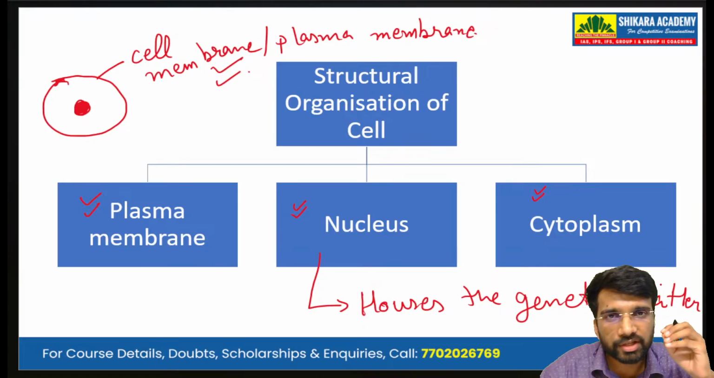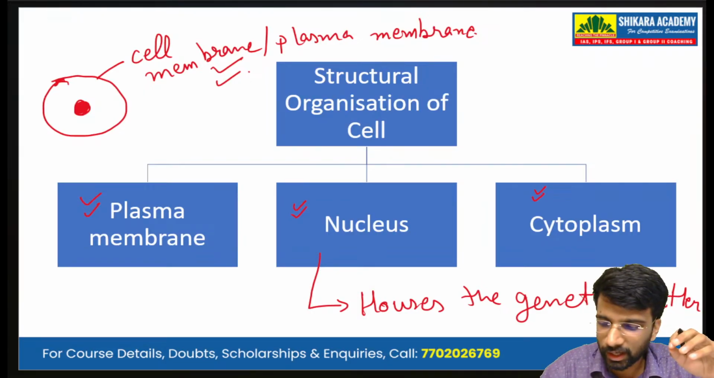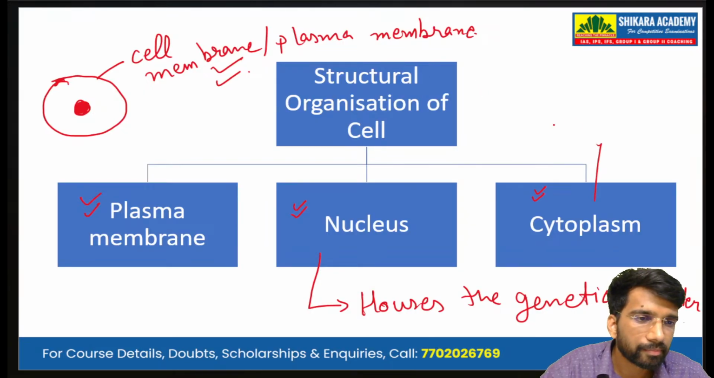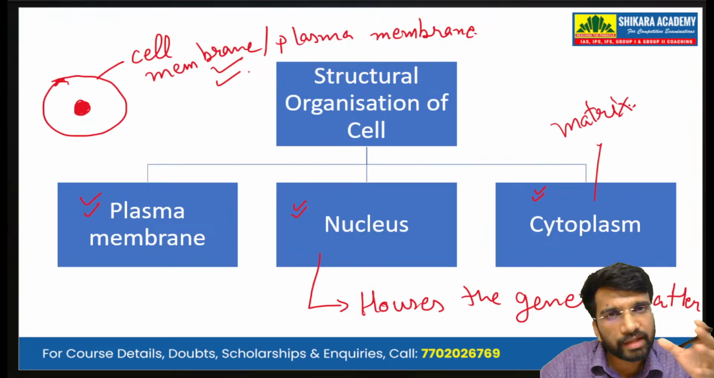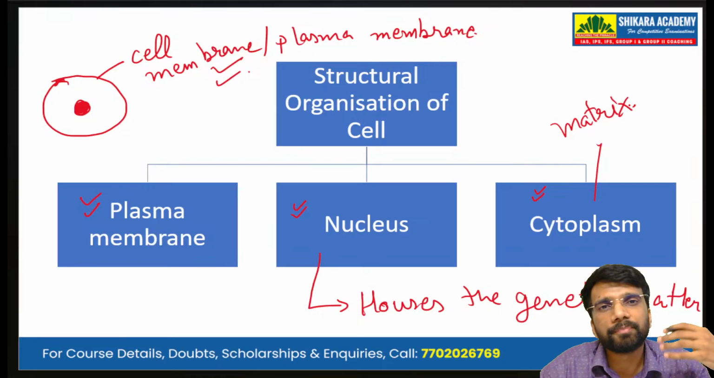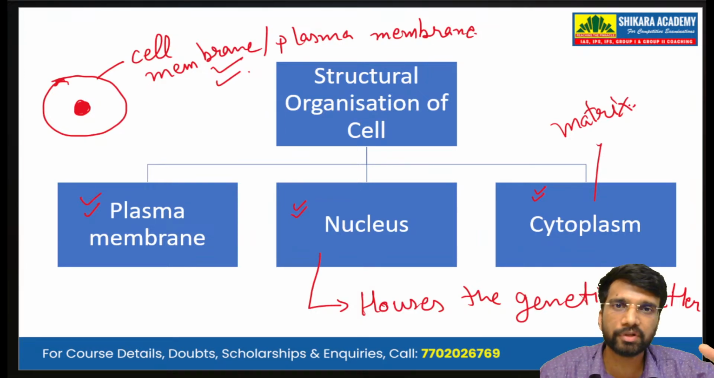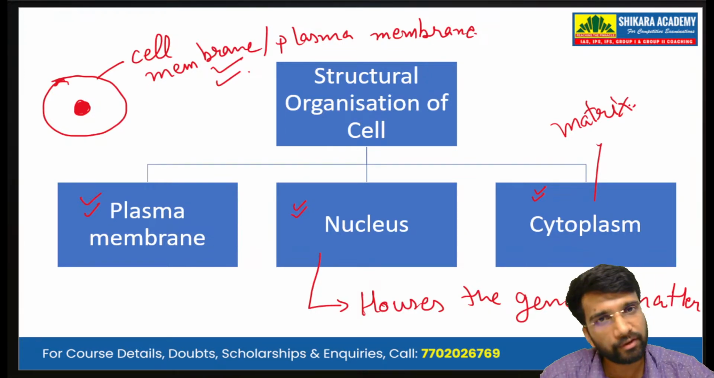The nucleus houses the genetic matter, that is the DNA in the form of chromosomes. The cytoplasm is a matrix. It is a medium that fills the space between the cell membrane and the nucleus, and it houses what we call the cell organelles, which are specialized parts of the cell that perform different functions.